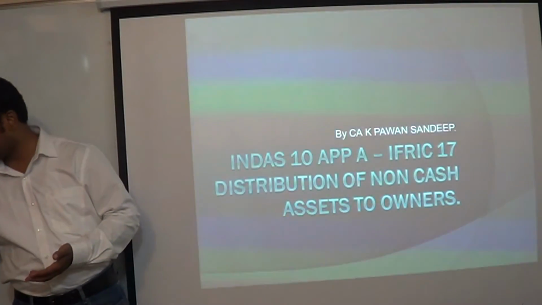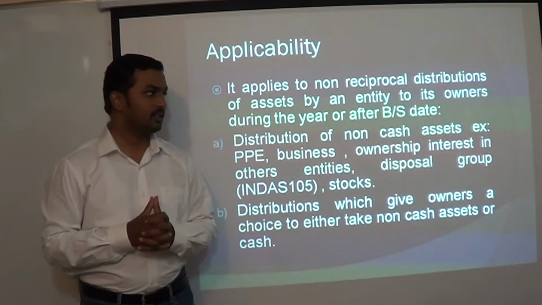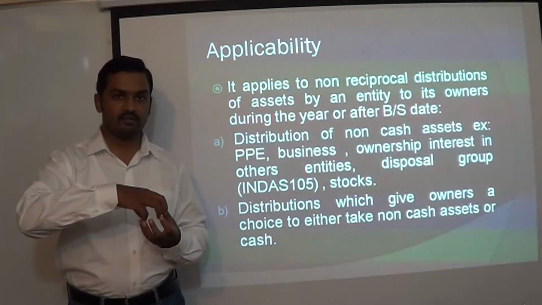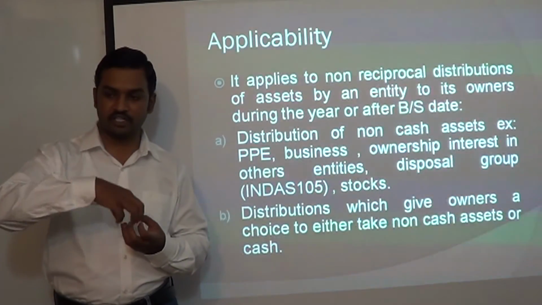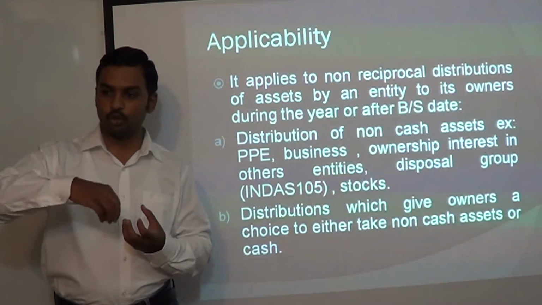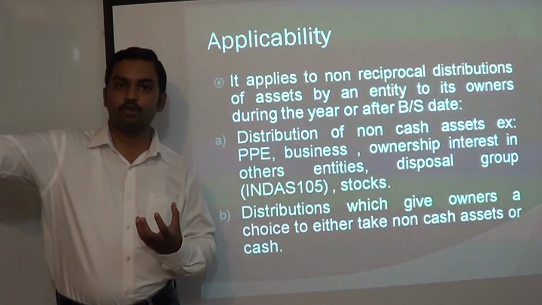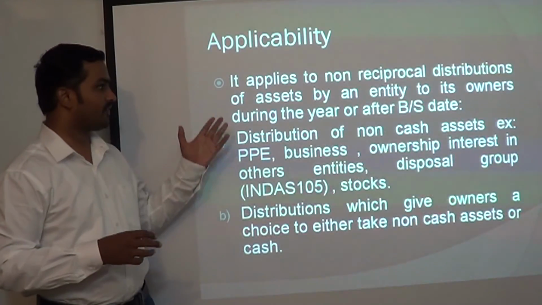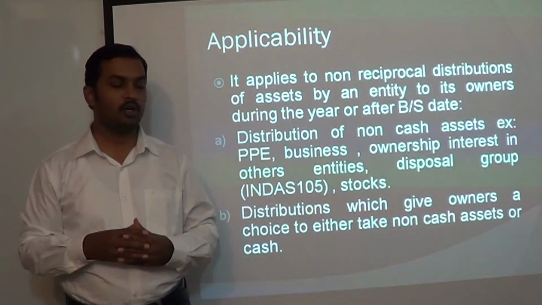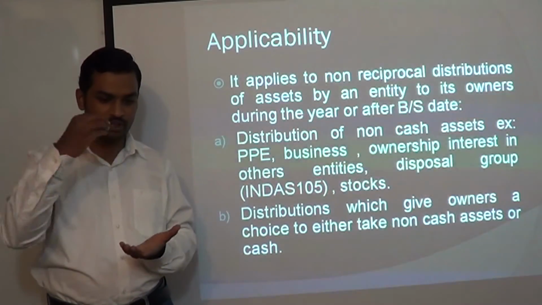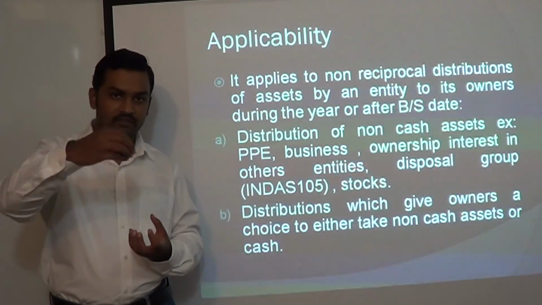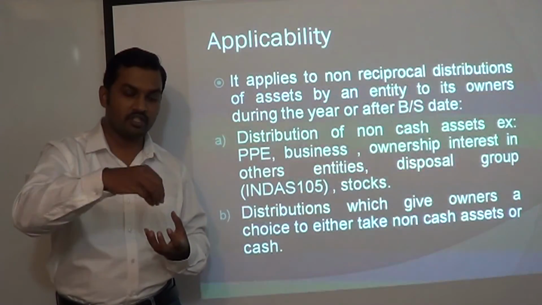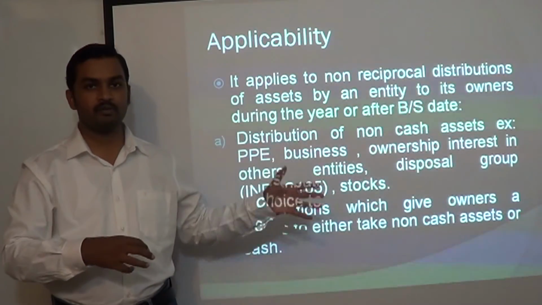Okay, so let us go ahead now. Applicability: this appendix is applicable only to non-reciprocal distributions. That means the business entity is going to distribute its non-cash assets, or sometimes even cash, to its shareholders, and it is not going to receive anything from the shareholders in return. That is called non-reciprocal distributions of assets by an entity to its owners during the year or after the balance sheet date. So if the company has declared dividends in the form of non-cash assets during the year, or after the balance sheet date but before approval of accounts, how you deal with it is given by this standard.